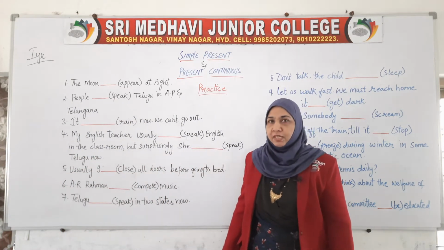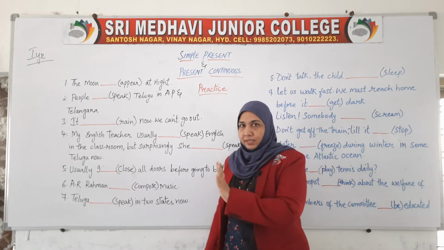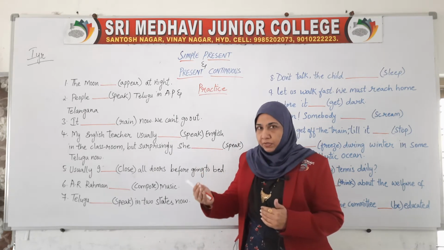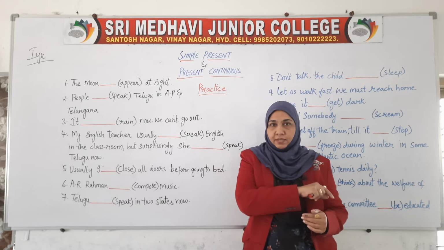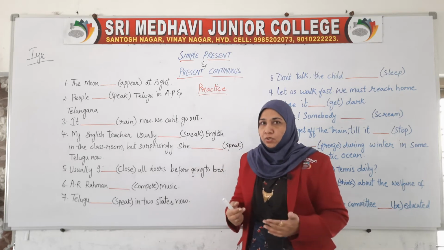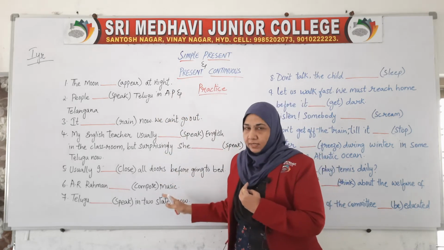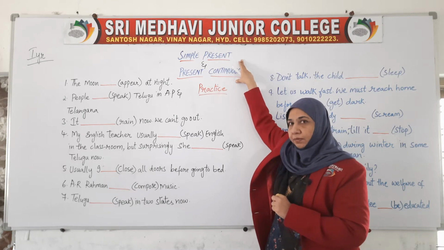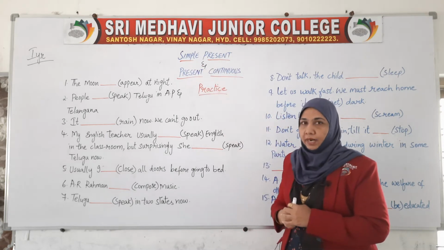If you remember, in the previous class we got a quick glimpse of the tenses related to the present and their categories: simple present, present continuous, present perfect, then present perfect continuous. The four tenses, we got a quick glimpse. Now, to give a little better explanation, I have selected a few blanks from only two categories of the present tense. One is simple present, the other is present continuous.